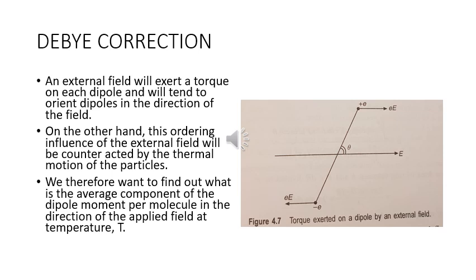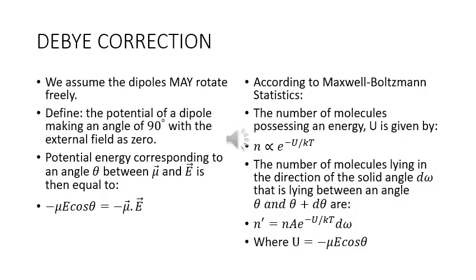On the other hand, this ordering influence of the external field will be counteracted by the thermal motion of the particles. We therefore want to find out what is the average component of the dipole moment per molecule in the direction of the applied field at a temperature T. We assume that the dipoles may rotate freely. We define the potential of a dipole making an angle of 90 degrees with the external field as 0. The potential energy corresponding to an angle theta between mu and E is then given by minus mu E cos theta, equal to minus mu dot E.